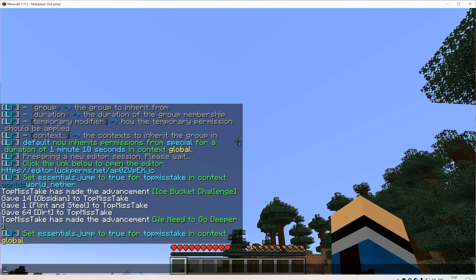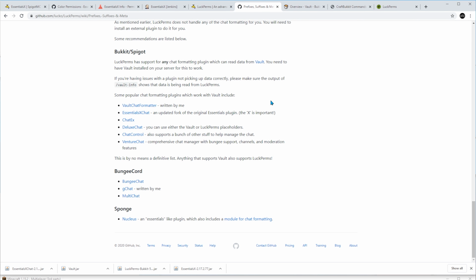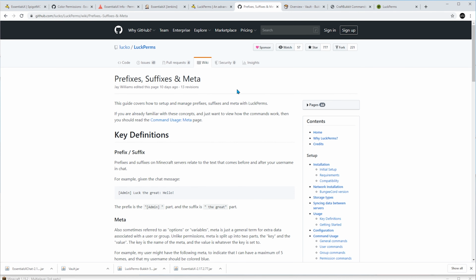For more information about LuckPerms, go to the wiki on GitHub. The same goes for EssentialsX.